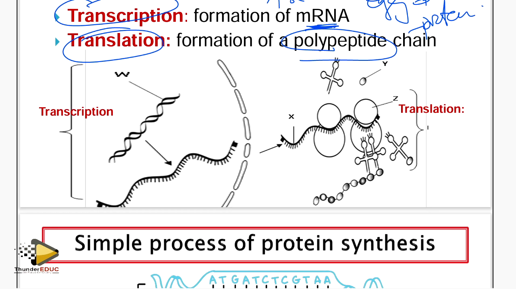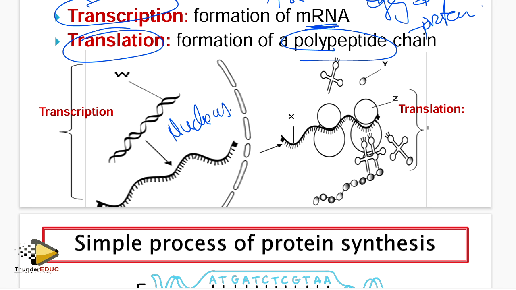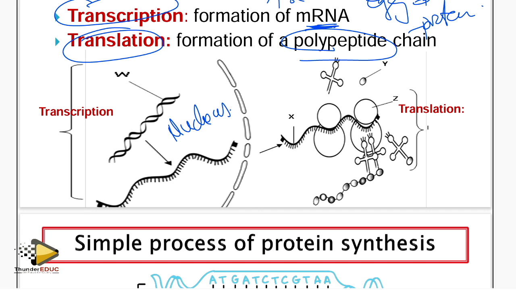Transcription occurs in the nucleus, while translation occurs in the cytoplasm. So you need to know the two sites where transcription and translation occur. Transcription occurs in the nucleus, while translation occurs in the cytoplasm.